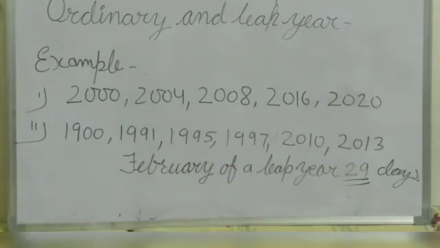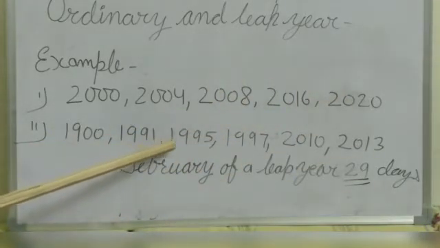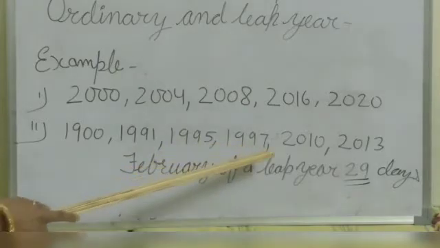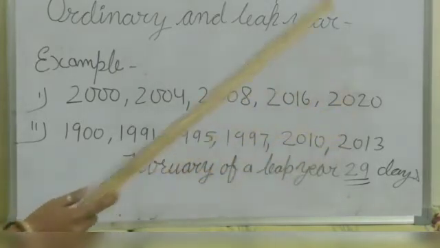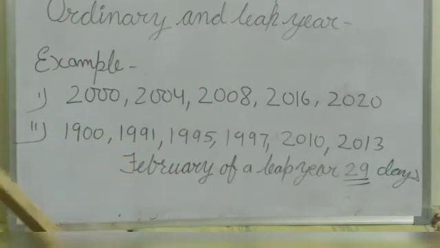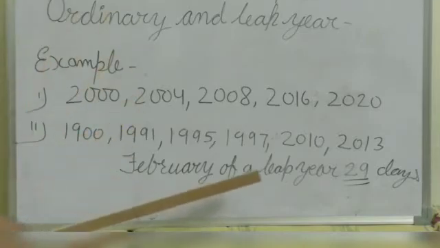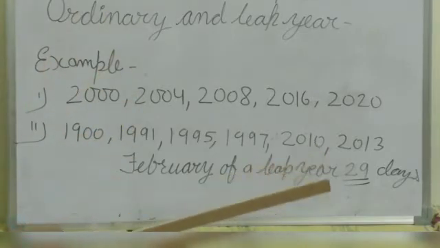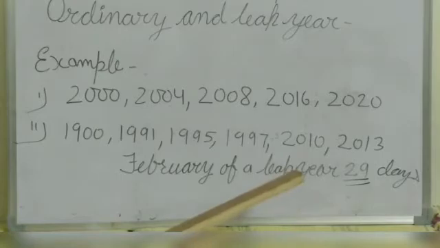Now ordinary year. A year which is not a leap year is called an ordinary year. For example, 1991, 1995, 1997, 2010 and 2013 are not leap years. That is, they are ordinary years. February of a leap year has 29 days.